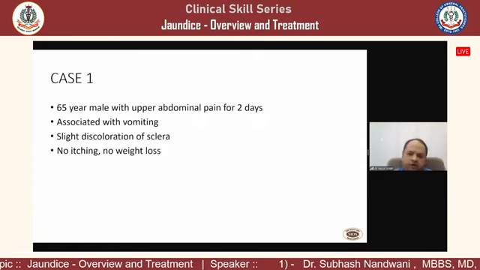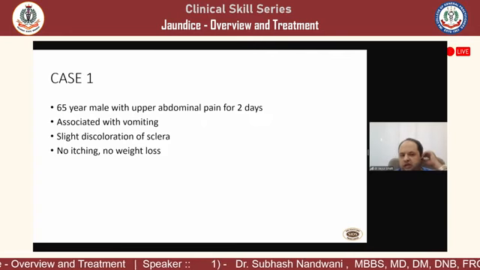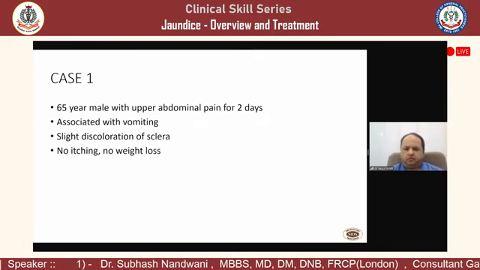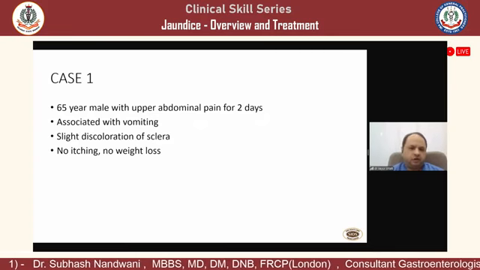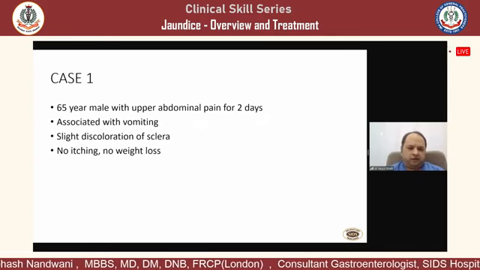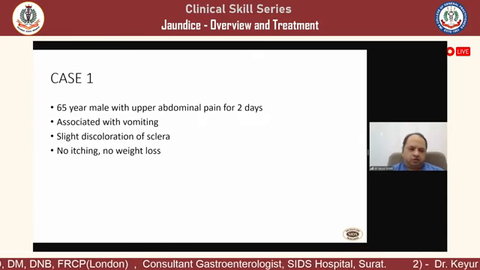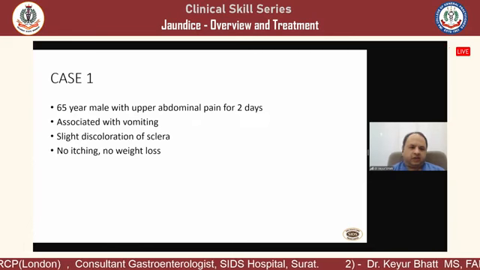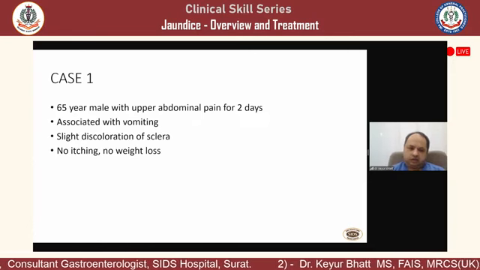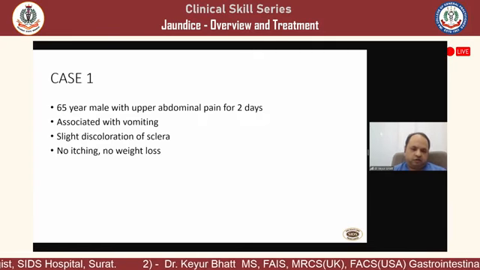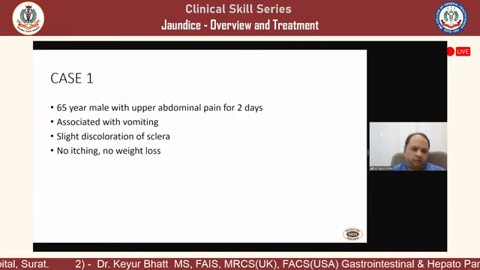So we'll go a little case-wise, where I have tried to put a real-life scenario in 4 to 5 cases that we will discuss now. A 65-year-old male presented with upper abdominal pain for 2 days. It is associated with vomiting. Slight discoloration of the sclera is seen. However, there is no itching and no weight loss. So this is a typical history that we get in our OPD.